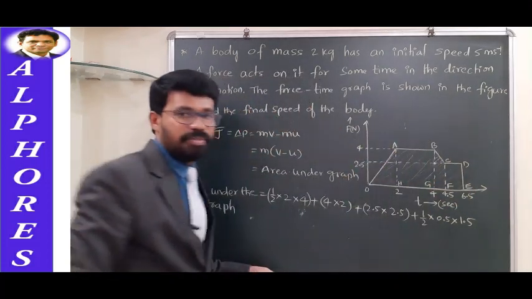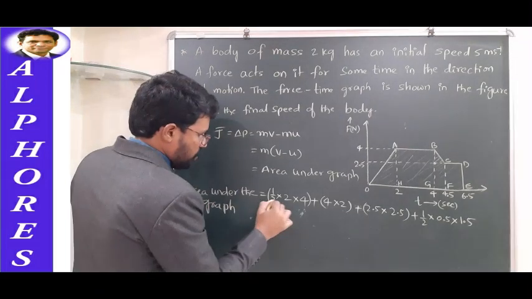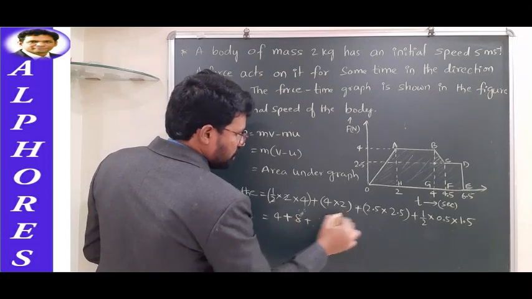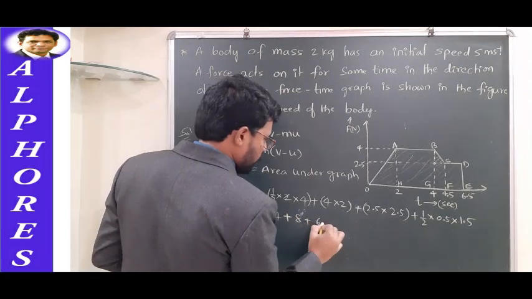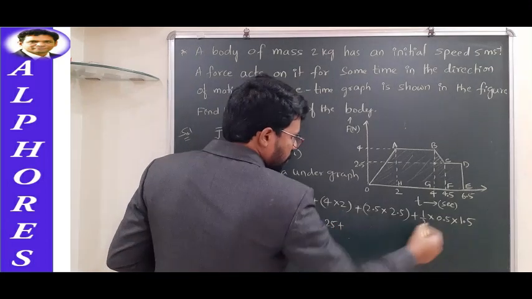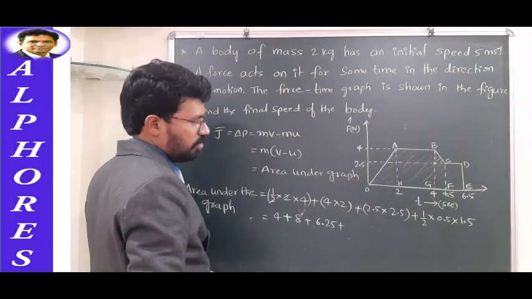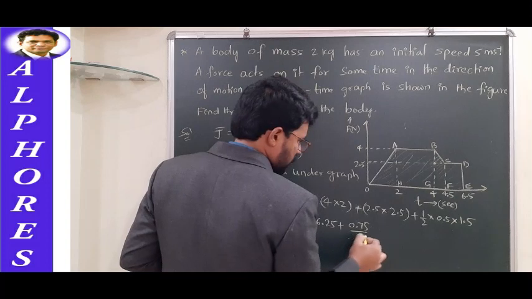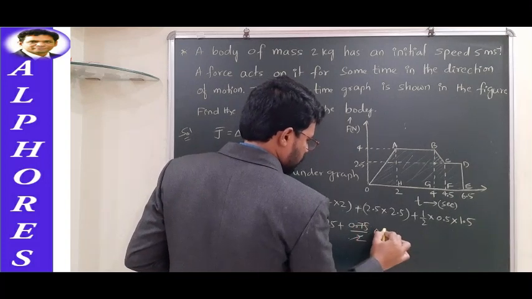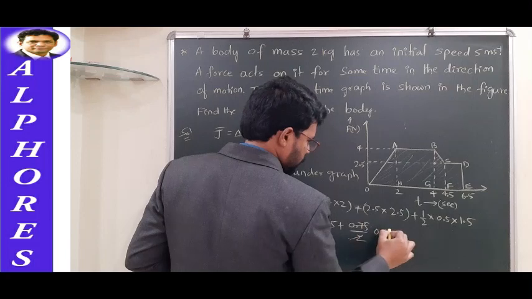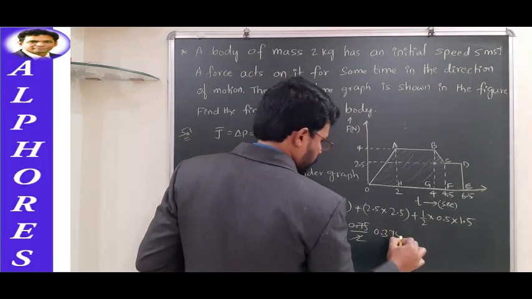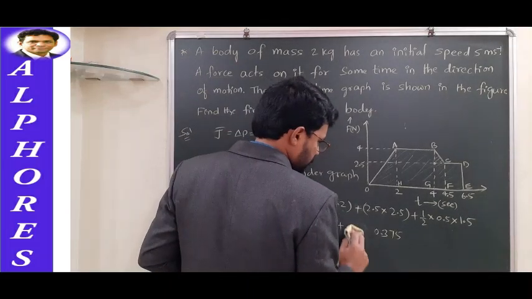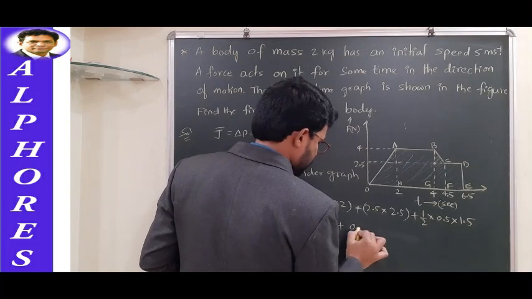So the total area under the graph has been calculated. Let me simplify this. The 2 gets cancelled: 4, plus 4 twos are 8, plus 2.5 into 2.5, which is 6.25, plus half into 0.5 into 1.5, which is 0.75 by 2, that is 0.375.